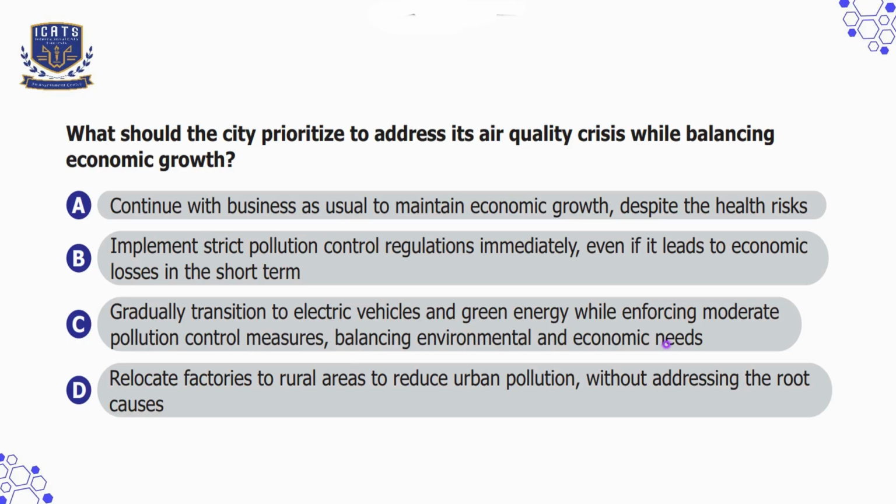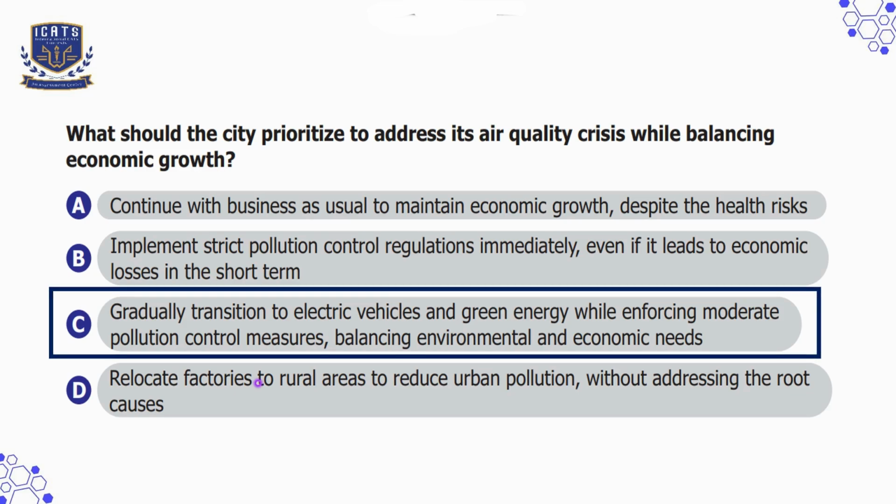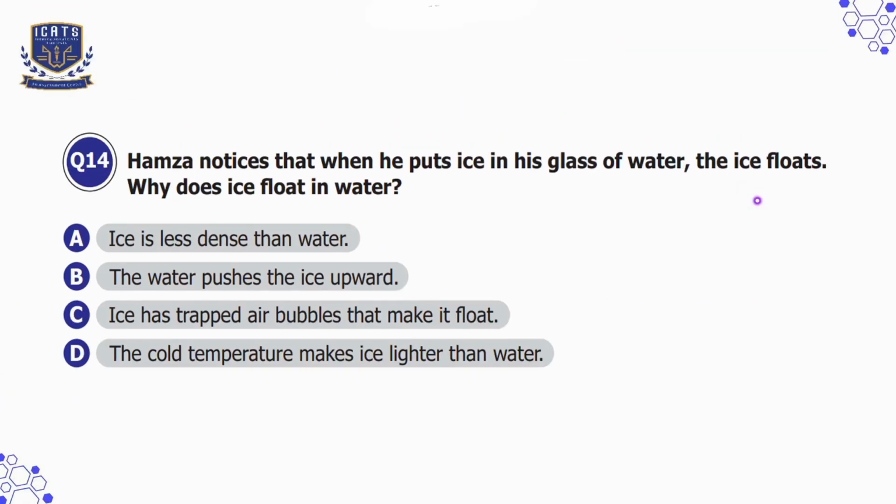That is our correct option because it provides a balanced approach, reducing pollution while keeping economic growth in mind. Option D is relocate factories to rural areas to reduce urban pollution without addressing the root causes, which is incorrect because it just shifts the problem elsewhere instead of fixing it. So we will choose option C here as our correct option.